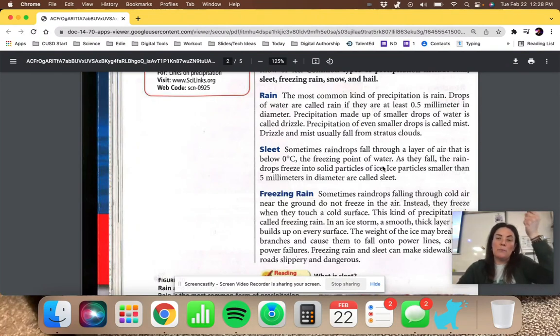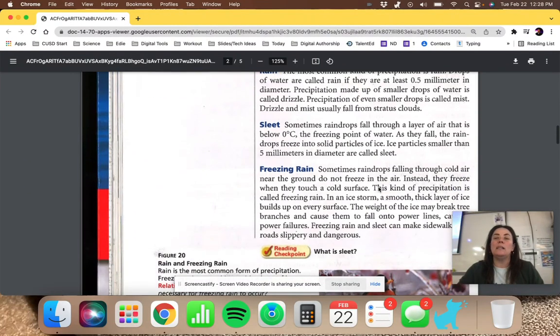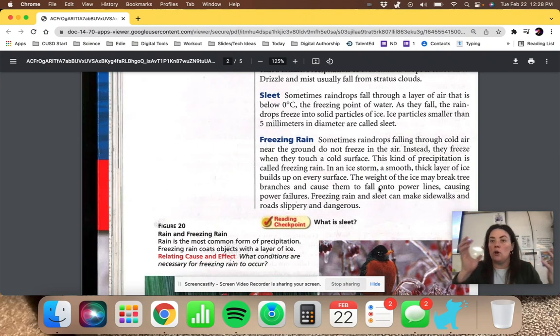So it starts out as liquid rain, but as it falls, it freezes into a solid particle of ice. Ice particles smaller than 5 millimeters are called sleet. And you usually sometimes see it. It almost looks like, to me, it always reminds me of a slush from Sonic or something, like little balls of ice on the ground. Those are sleet.